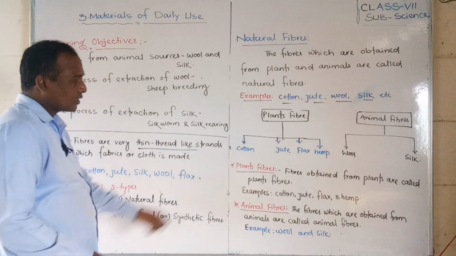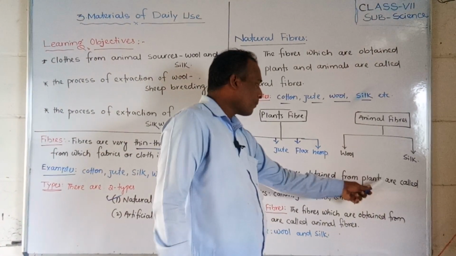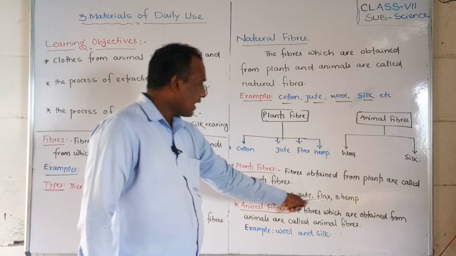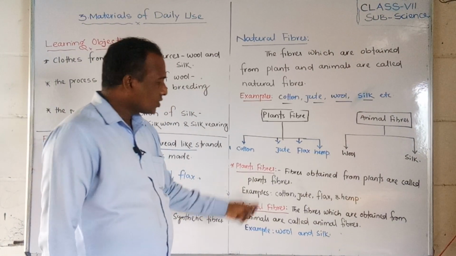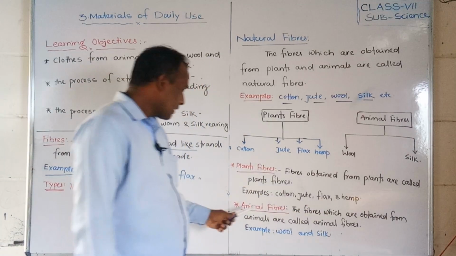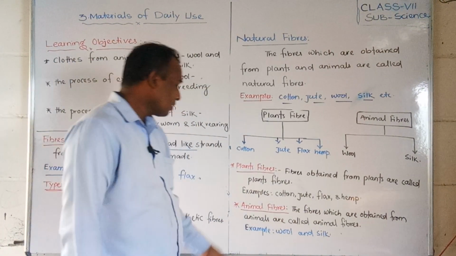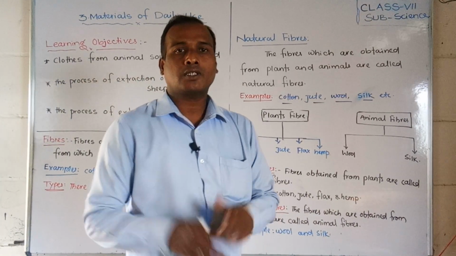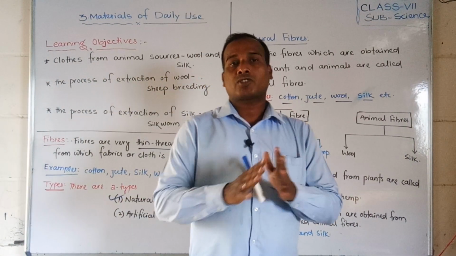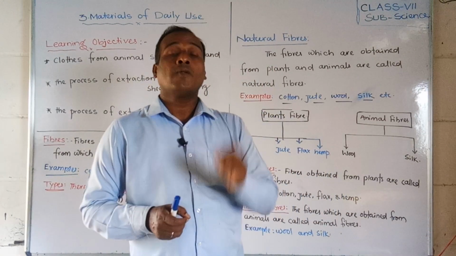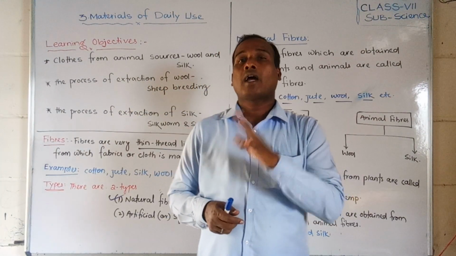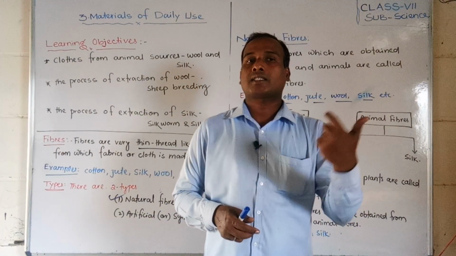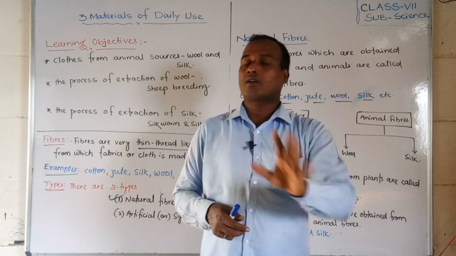So first of all we will discuss plant fibers. Fibers obtained from plants are called plant fibers, for example cotton, jute, flax and hemp. Animal fibers are the fibers obtained from animals, like wool and silk. Did you understand, students? Fibers are thin thread-like strands, which we use to make fabrics like dresses, clothes and other materials.